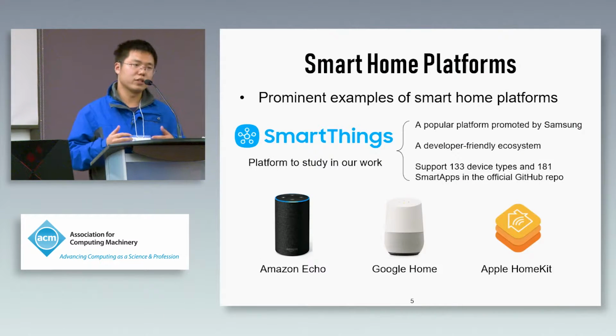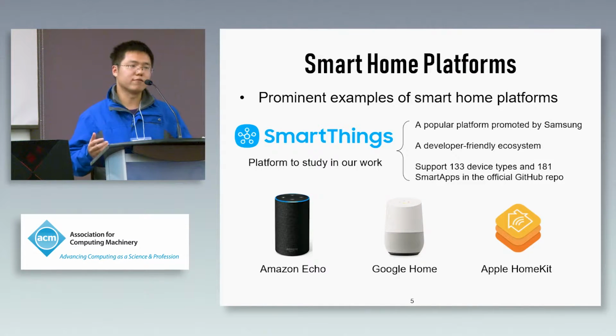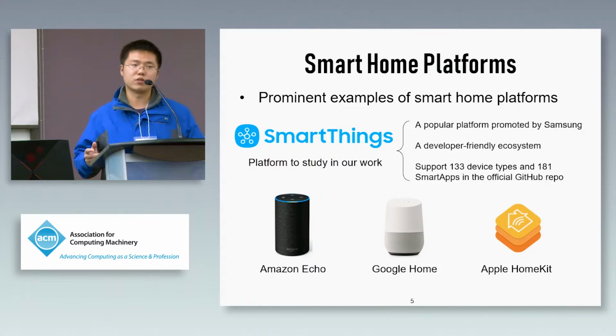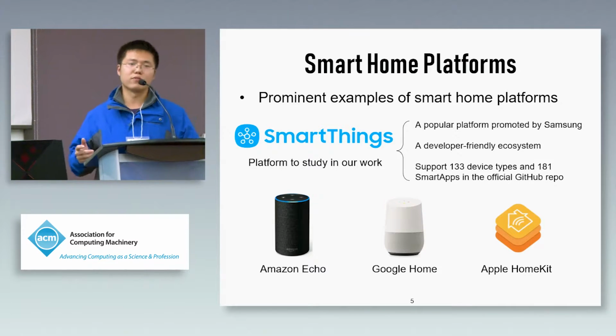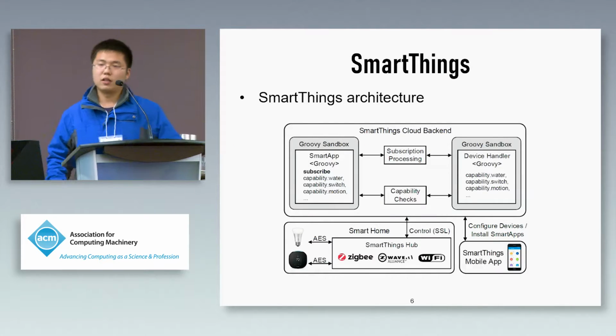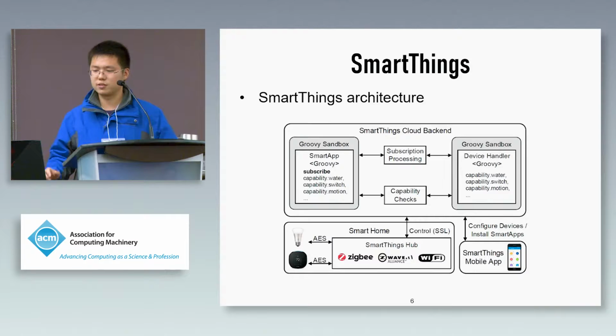The platform can enable different devices to work together and provide software applications to control them. There are many popular smart home platforms, including Samsung SmartThings, Google Home, and Amazon Echo. In our paper, we focus on SmartThings because it's a popular platform and it's also a developer-friendly system. Before we talk about the system, it's necessary to have a brief look at SmartThings.